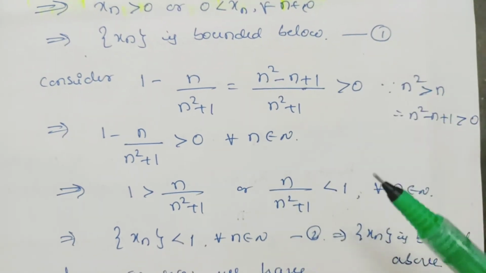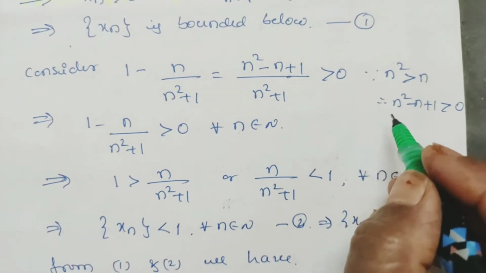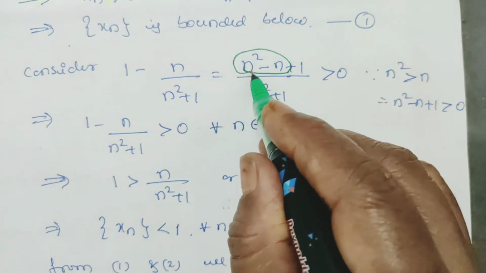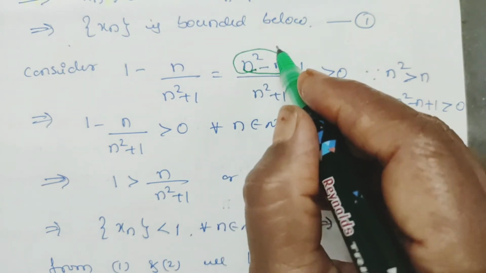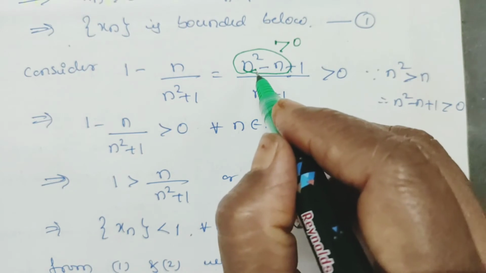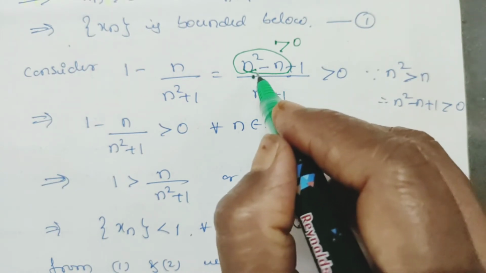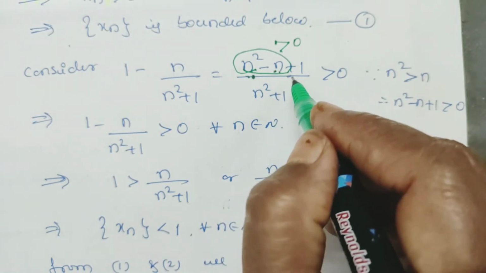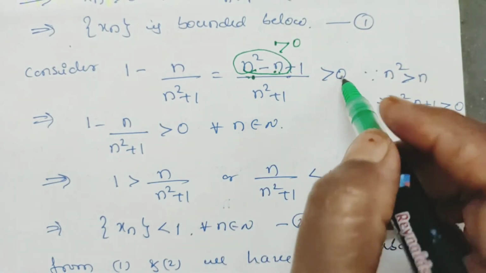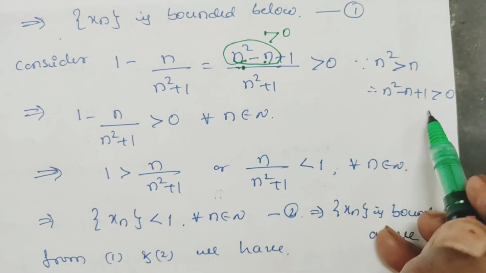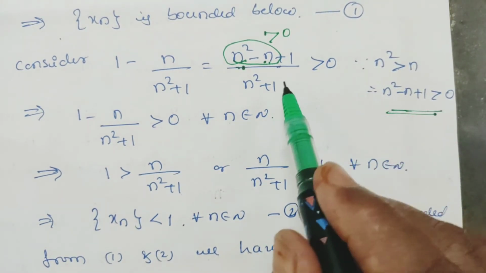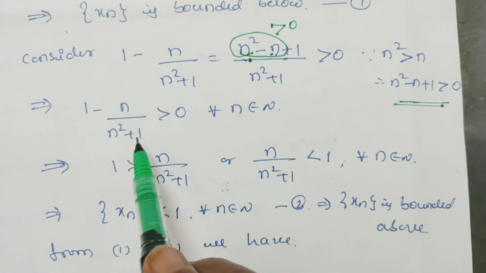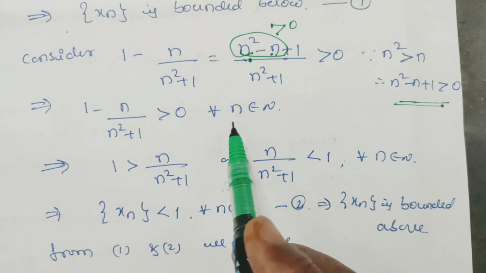So this n square minus n is greater than 0, because n square is greater than n. This difference is not negative, it is positive only. Then n square minus n plus 1 is also greater than 0. This is a positive number, so divided by n square plus 1 it is again positive. This implies 1 minus n divided by n square plus 1 is always greater than 0 for all n belongs to N.